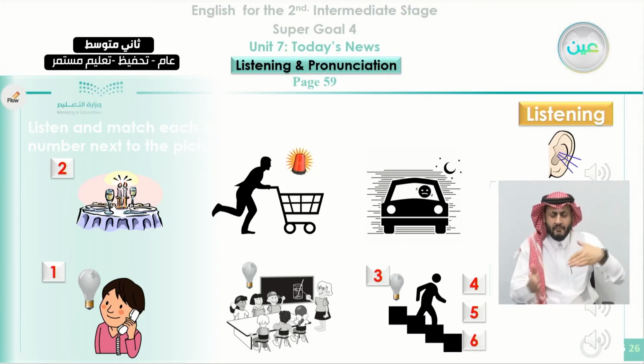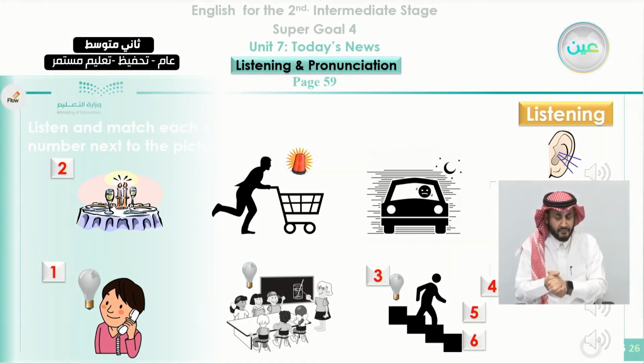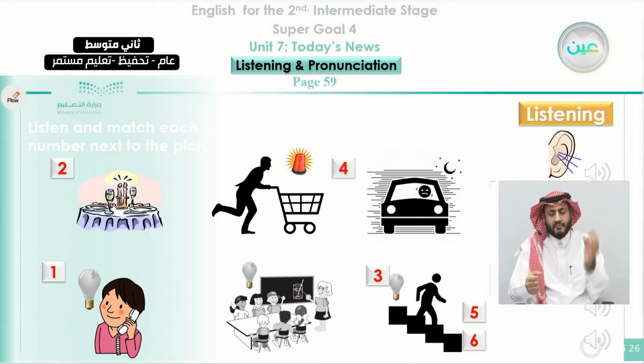Okay, so the keywords might be car, driving, accident. So it is very clear that this is conversation number 4. Now we have 5 and 6, and we have 2 pictures. It will become easier for us to find out because we have only 2 pictures. Now let's listen to number 5 and find out how to connect it to the right picture.